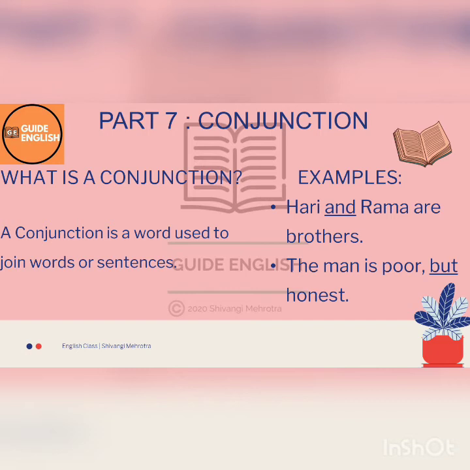We could have written this as two sentences, the man is poor, the man is honest, but we have combined them into one, and with the help of the word but, which is acting as a conjunction over here, we have joined those two sentences and turned them into a single sentence, which is now, the man is poor but honest. I hope by now this conjunction is also briefed to you all well.